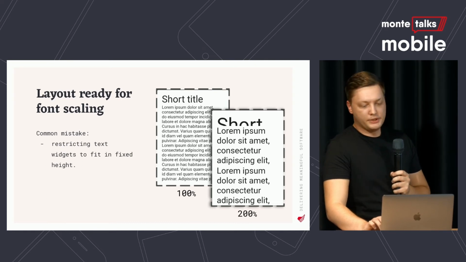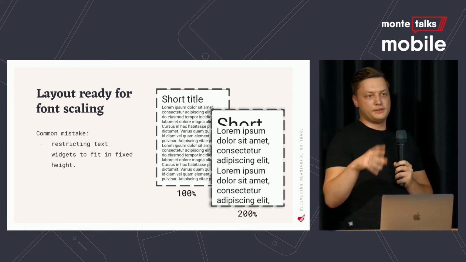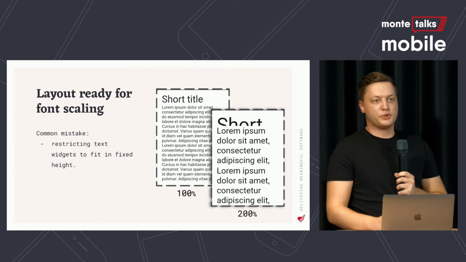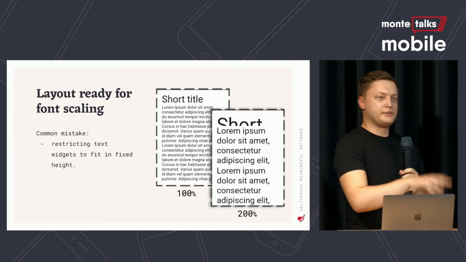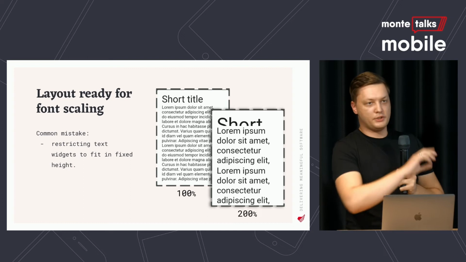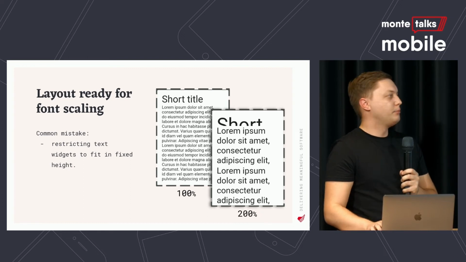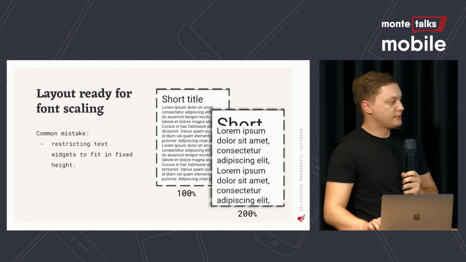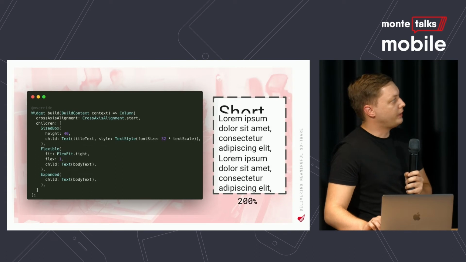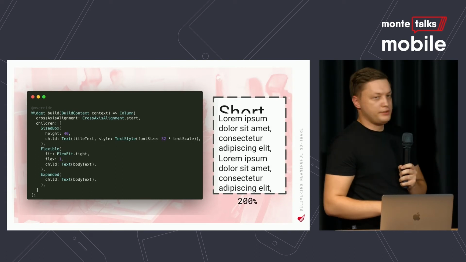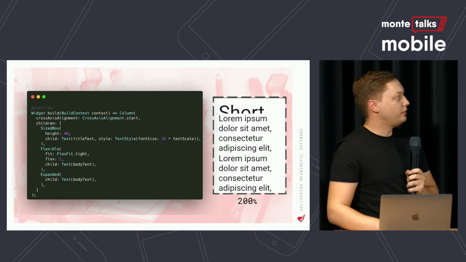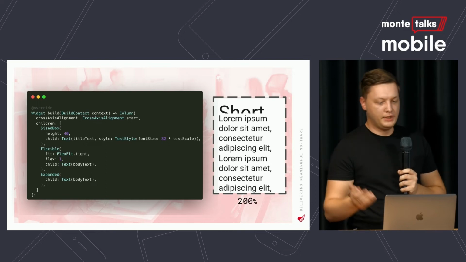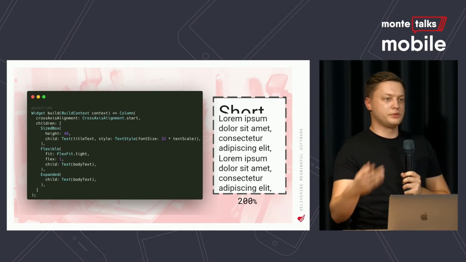The developers are restricting the widgets with fixed sized parents for some reason, because maybe they saw in a designer program that this text fits in a box of this size, and they translate it to the app. But this obviously doesn't consider scaling. So first one, the size box is an obvious one. So we restricted height to 40 and width to the screen width. So this is obviously not going to work when you scale text.